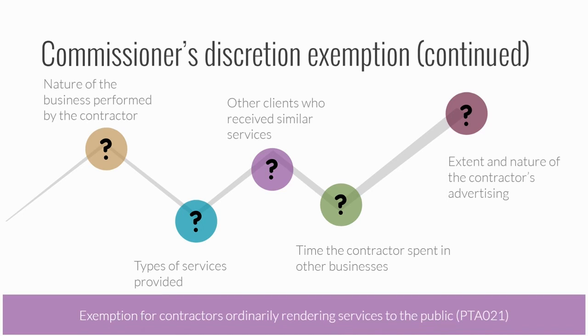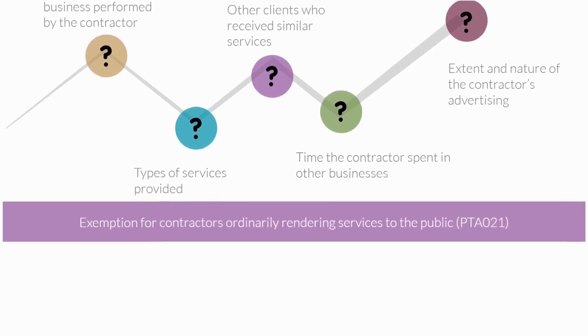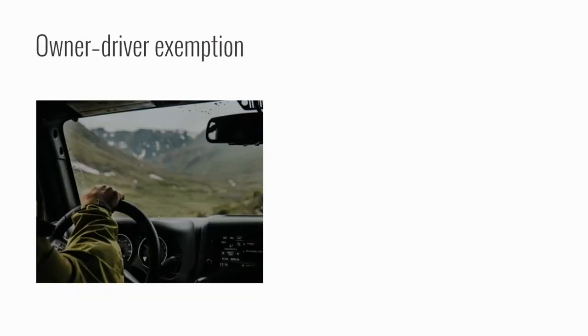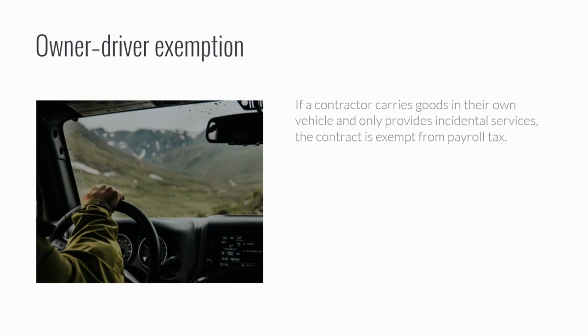This was our last of the general exemptions. We will now have a quick look at the 3 industry-specific exemptions. The first is the owner-driver exemption. To qualify for an exemption, the contractor doesn't need to own the vehicle used for the conveyance of goods. The vehicle may be made available through direct ownership or through hiring, leasing, or borrowing.